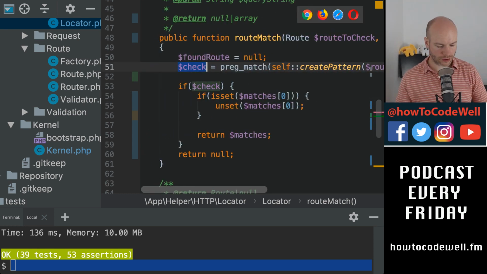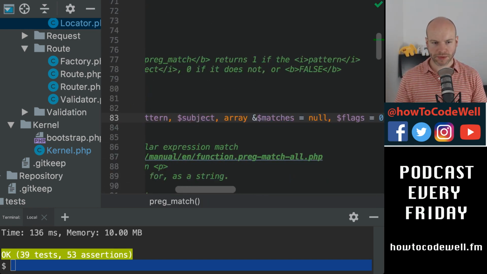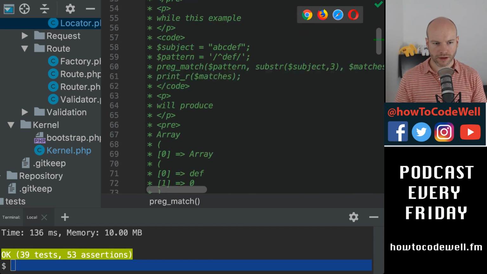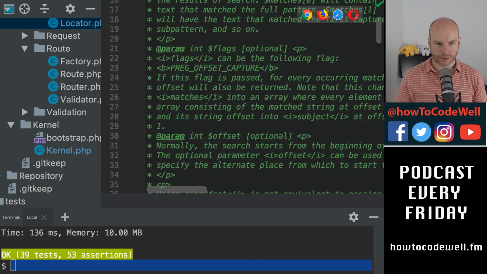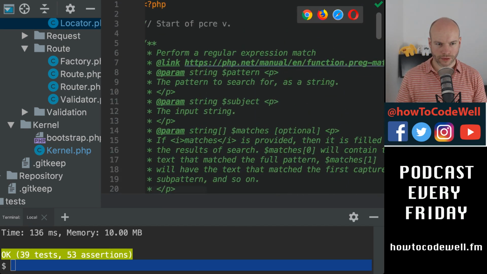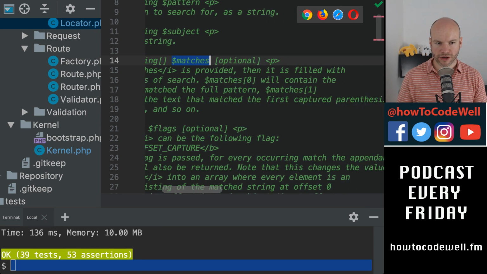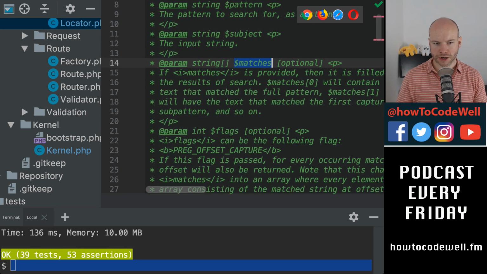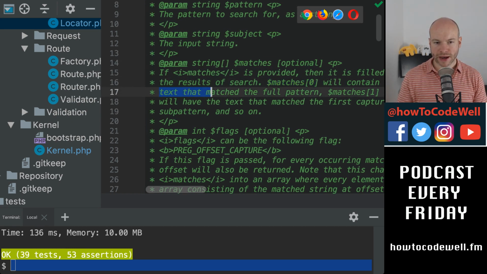Let me have a look at the documentation for preg match. Matches is null to begin with. There's lots of docs for this. Matches is optional. If matches is provided, then it is filled with the results of the search. Matches 0 will contain the text that was matched in the full pattern.